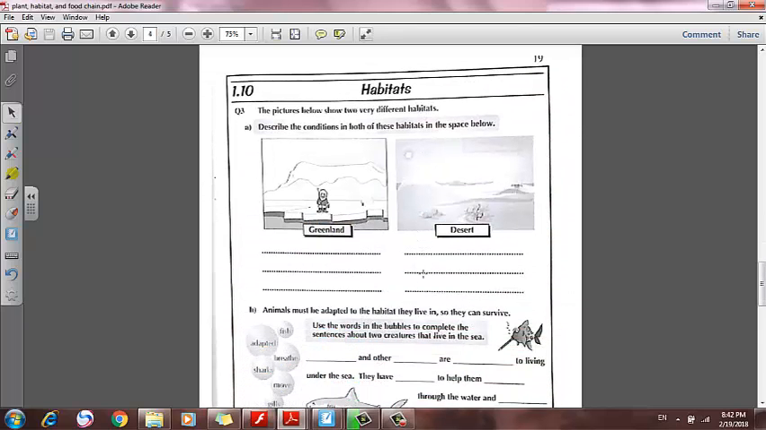The picture below shows 2 different habitats. Describe the condition in both of these habitats in the space below. Condition means how it's like. For example, Greenland, if you look carefully at the picture, you will find it's very cold and snowy. So Greenland, cold and snowy, with some water areas. Desert, very hot, sunny, and dry.